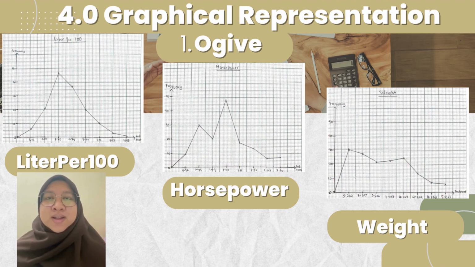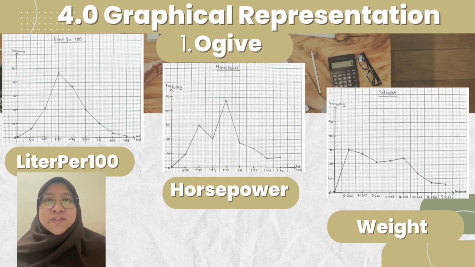At the midpoint of 5.78, the graph started to increase and it reached the highest frequency at 47. Next, at the midpoint of 10.83, it dropped to a frequency of 1 drastically. Next, for horsepower, at the midpoint of 1.4, the graph started to increase and it reached the highest frequency at 48.